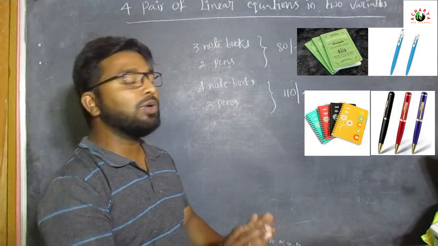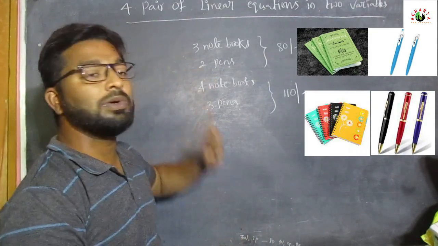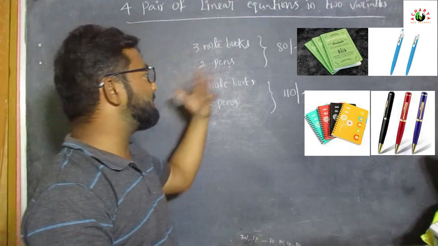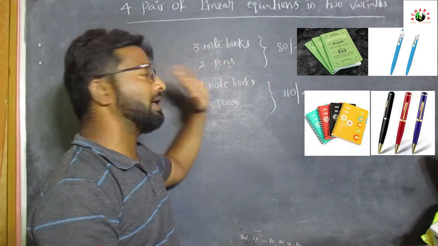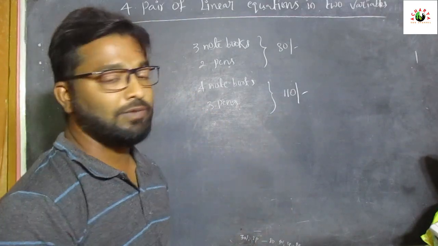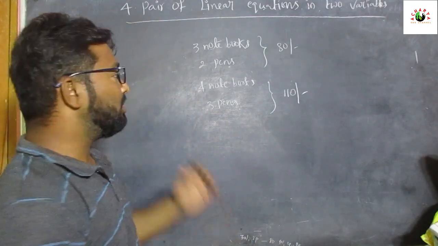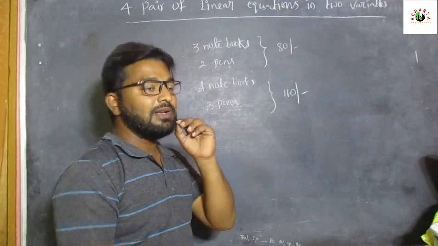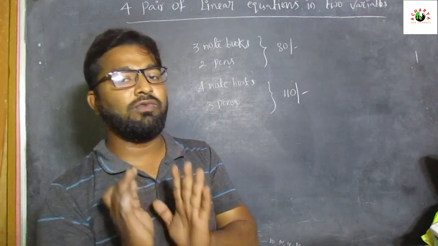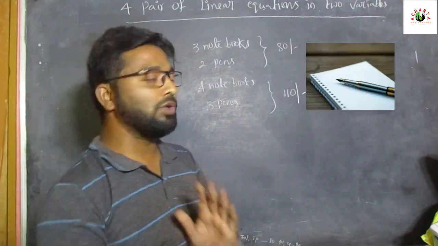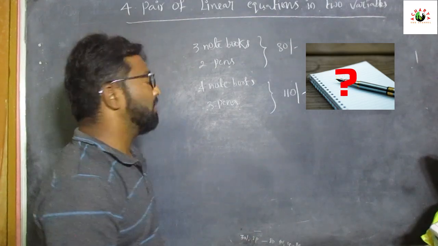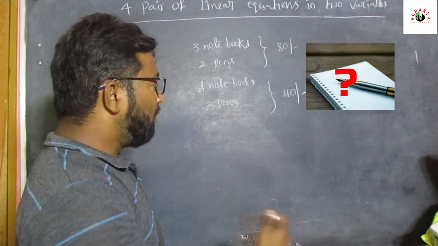They don't know, but finally Siri's father paid the shopkeeper 80 rupees for the notebooks and pens, and Lakshmi bought four notebooks and three pens and paid 110 rupees. But they don't know the cost of a notebook and the cost of a pen. The shopkeeper simply said 80 rupees for three notebooks and two pens, and 110 rupees for four notebooks and three pens. So according to this situation, we don't know the cost of one pen and the cost of one notebook. How do we find them?